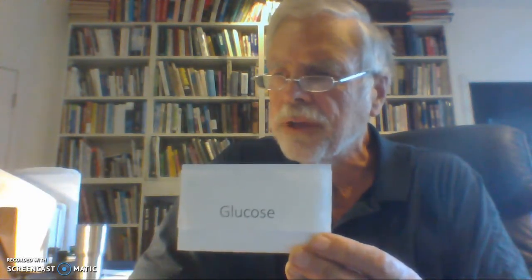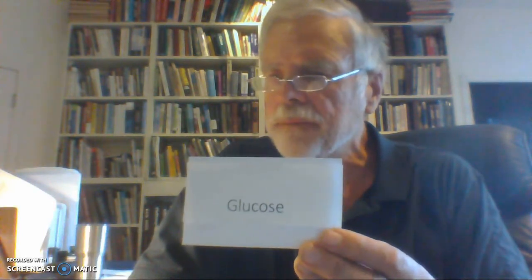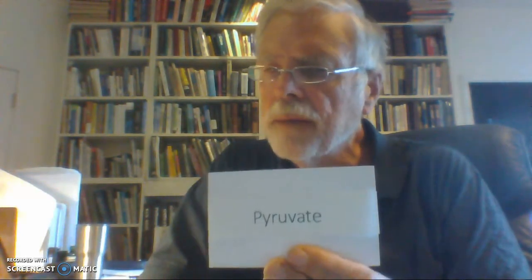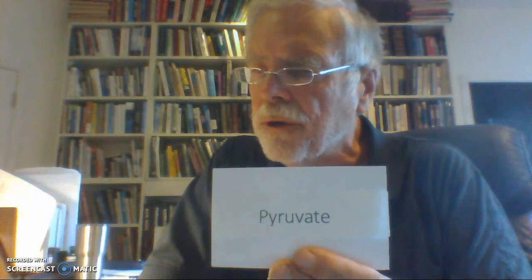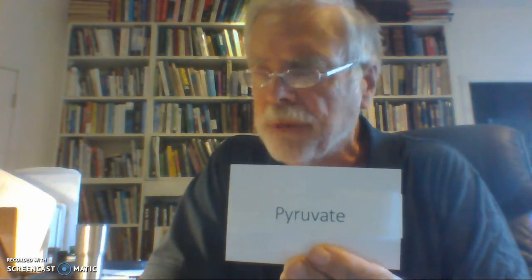Our hero starts with a call to adventure, and the body calls for energy. Glucose uses glycolysis to become pyruvate. Pyruvate tosses off CO2 and NADH to become acetyl-CoA, who crosses the threshold into an extraordinary world of the Krebs cycle.